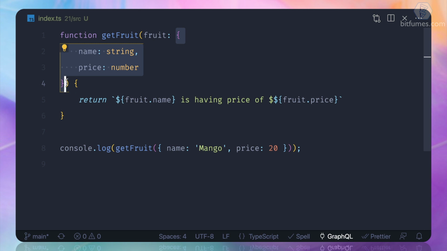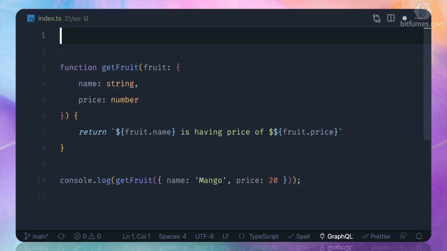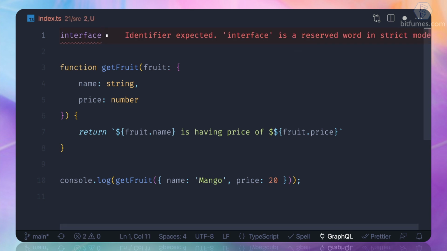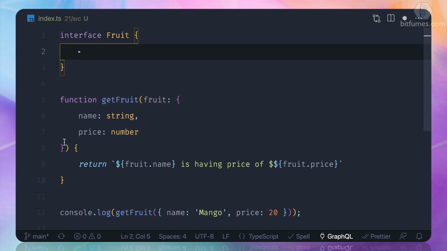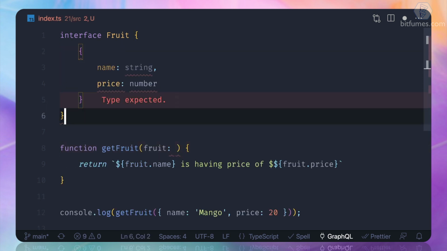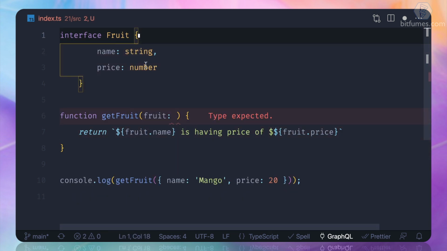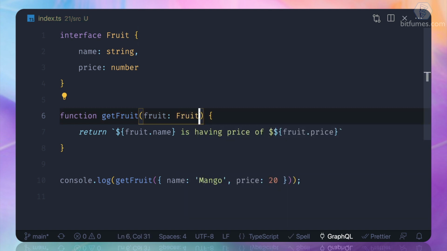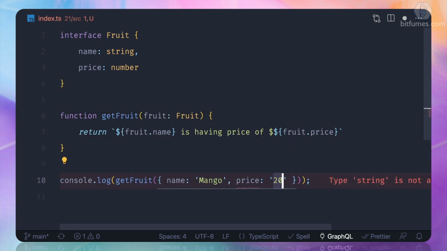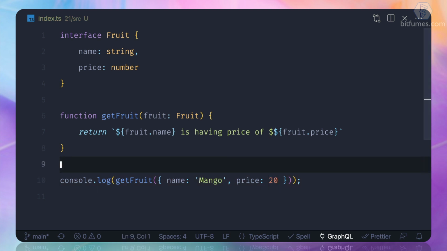And here comes the interface. Yes, you can create the type also, but we are learning about the interface. So let's create an interface with a capital F, Fruit. Copy these things and paste it. And yeah, that's great. And let's define the type as Fruit. So yes, it's an interface, but we are using that interface as a type. And yep, everything is absolutely fine. This means if I try to add it as a string, no, we cannot do that. So this we already know, but we are now gaining more knowledge about TypeScript.